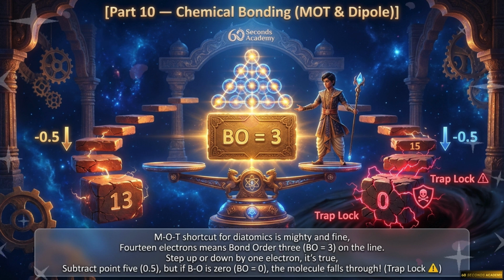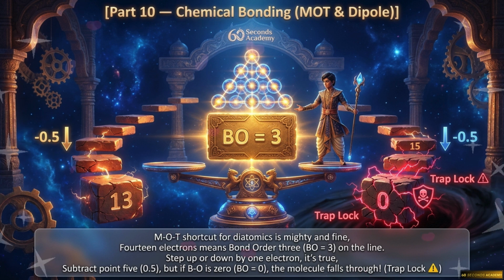MOT shortcut for diatomics is mighty and fine. 14 electrons means bond order 3 on the line. Step up or down by 1 electron, it's true. Subtract 0.5, but if BO is 0, the molecule falls through.